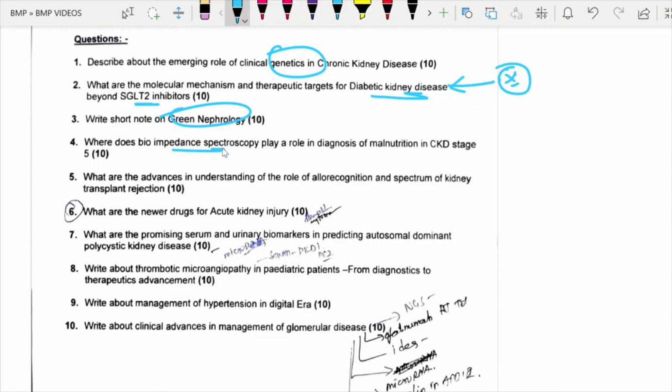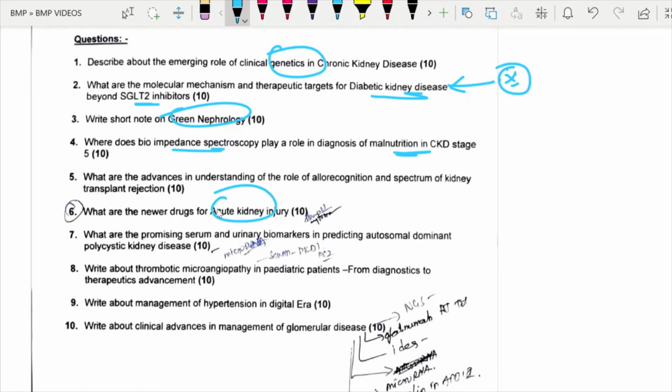Where does bioimpedance spectroscopy play a role in the diagnosis of malnutrition in CKD? The nutrition in CKD itself is an important topic for the practical, so they have asked particularly regarding the bioimpedance. Advances in understanding the role of allorecognition and spectrum of kidney transplant rejection.